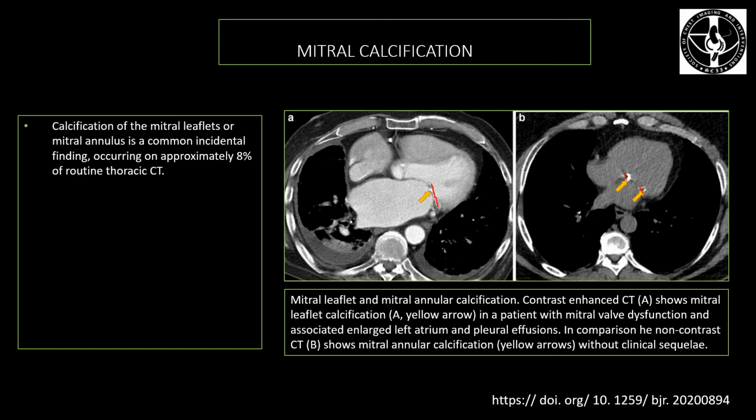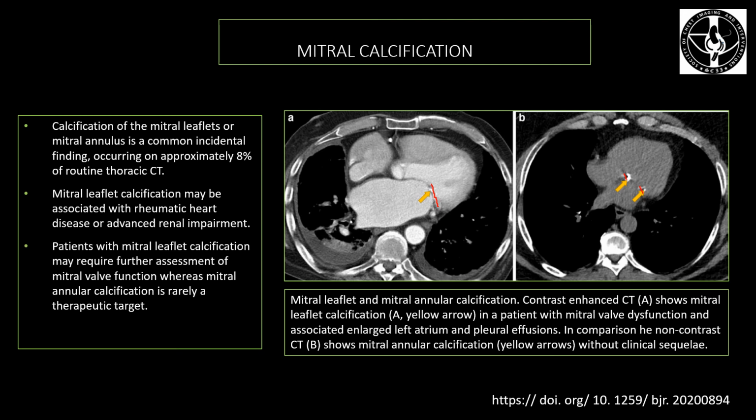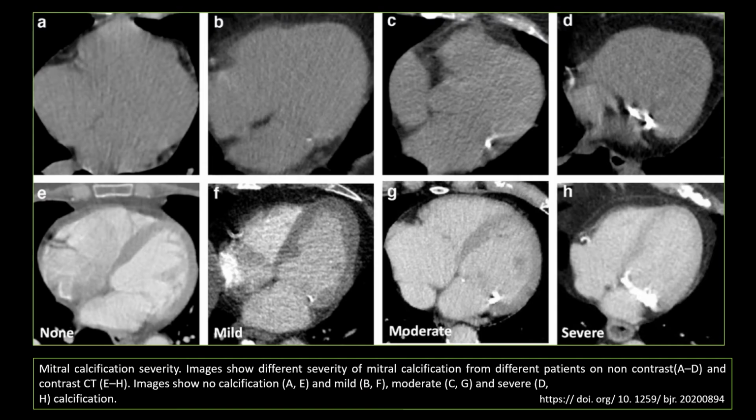As far as mitral valve calcifications are concerned, calcification of the mitral valve or mitral annulus is a common incidental finding occurring in approximately 8% of routine thoracic CTs, and mitral leaflet calcification may be associated with rheumatic heart disease or advanced renal impairment. Patients with mitral valve calcification may require further assessment of mitral valve function, whereas mitral valve annular calcification is rarely a therapeutic target.